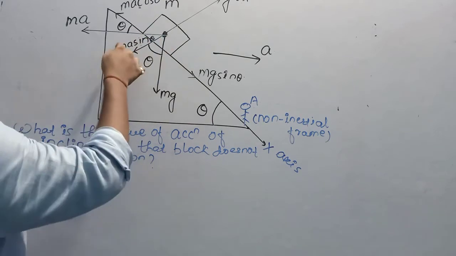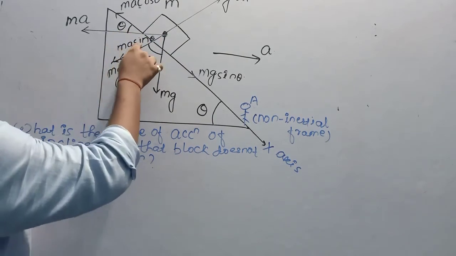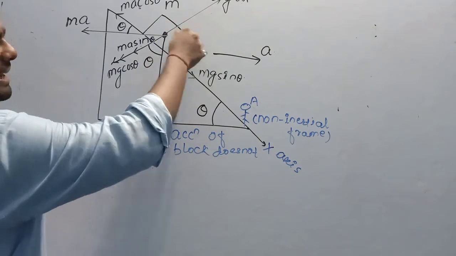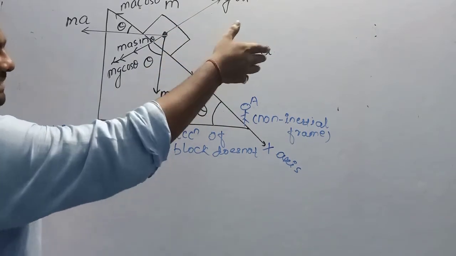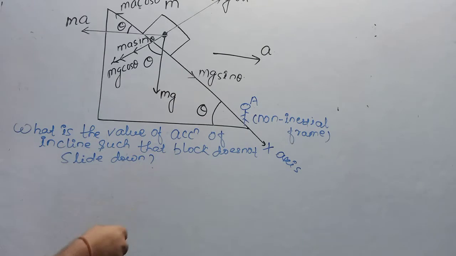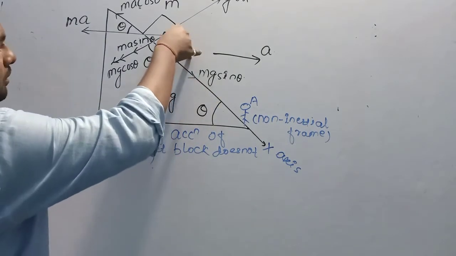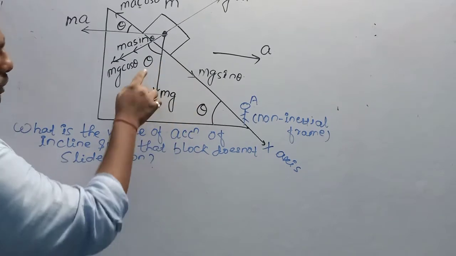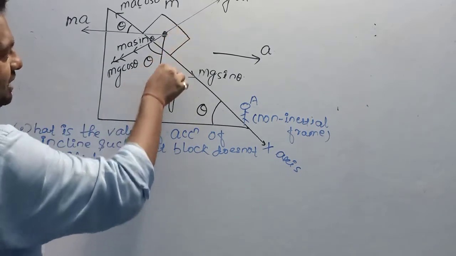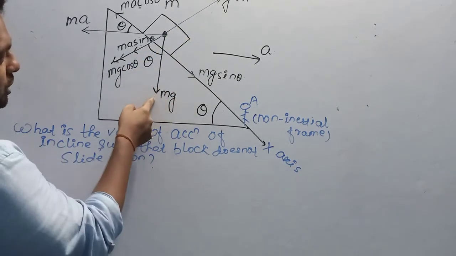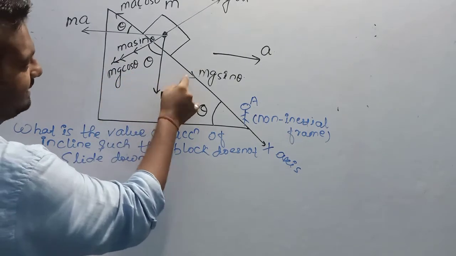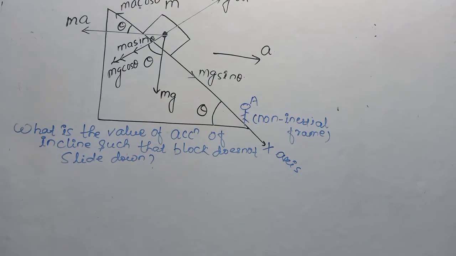Now this is the y-axis, so the component of ma on this axis will be ma sin theta. mg is a weight, and I can resolve it in a simple way. mg is in the downward direction, and I have already proved that mg makes angle theta with the y-axis. So the component of mg on the y-axis will be mg cos theta, and on the x-axis will be mg sin theta.